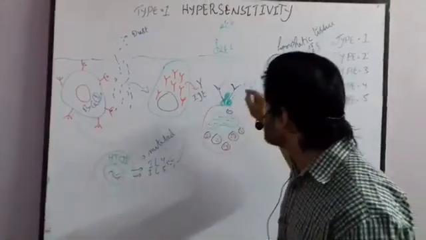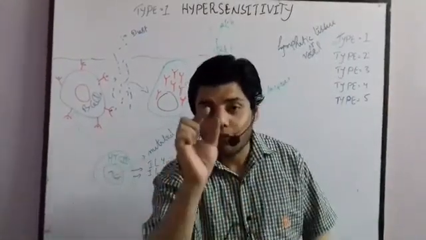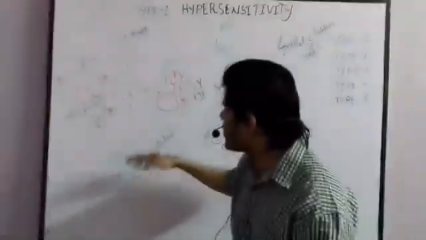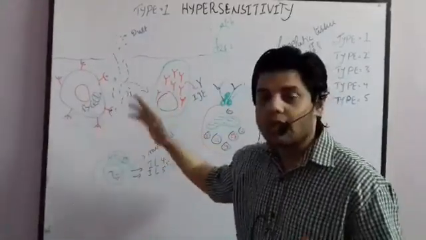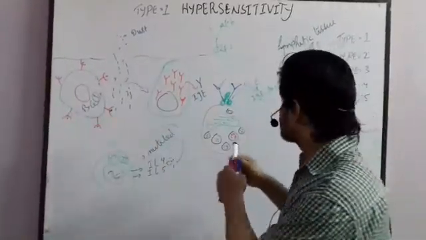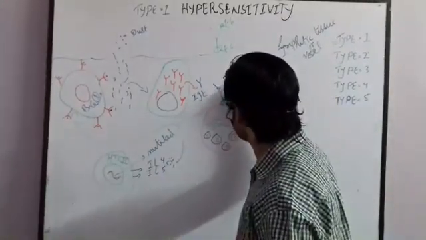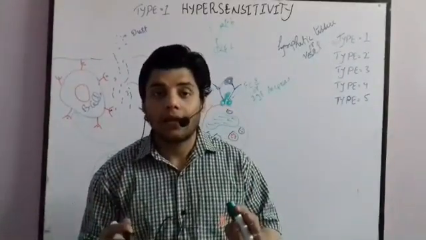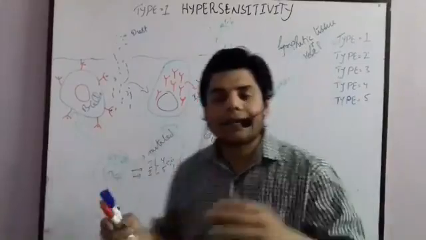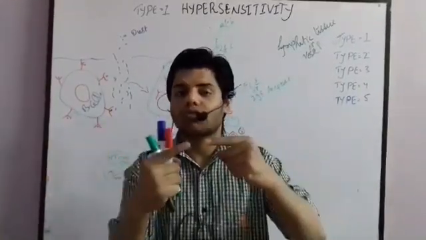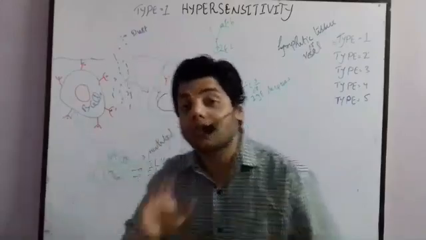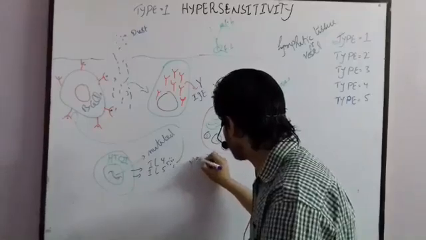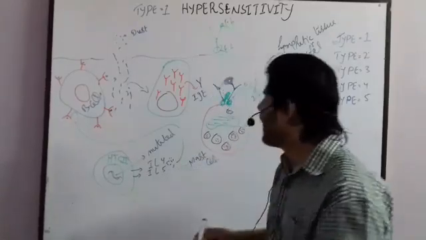Why? Because the activation may be possible only when the allergen is connected here. Although the allergen is internalized, this allergen can activate these kinds of systems. Sometimes this allergen will also sit here. So let's suppose this is the allergen. Once the allergen sits here, one thing more: the antibodies have to be cross-linked. Once the cross-linkage occurs, this mast cell will be activated.